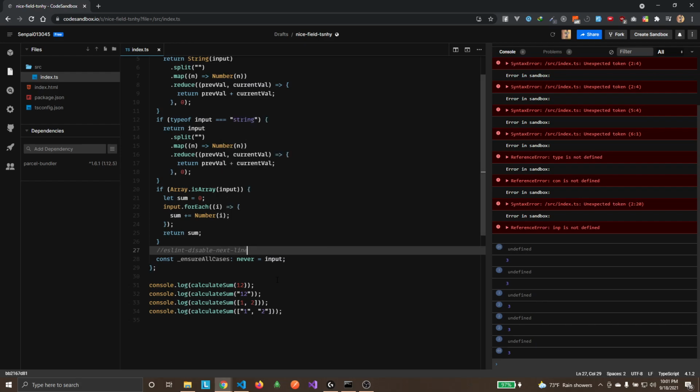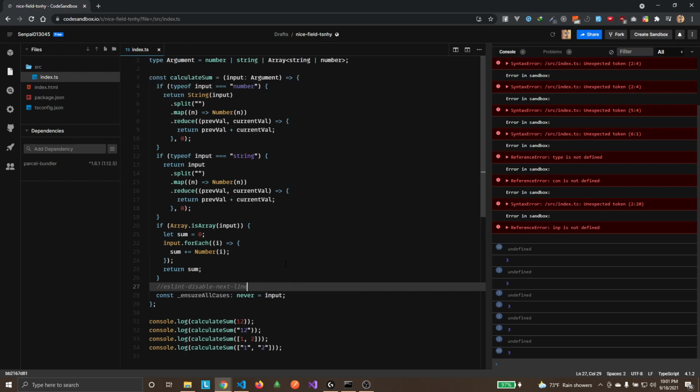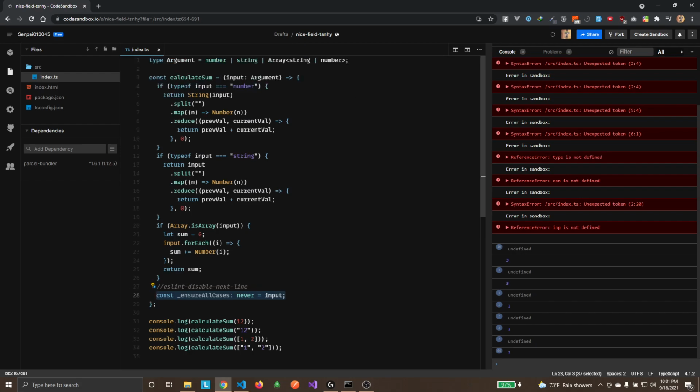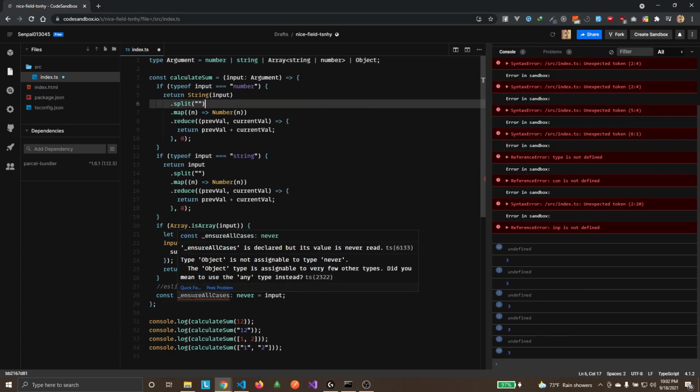So by doing this, we have ensured that we have handled each and every case where the input is going to be of type either number, either string, or an array of either number or string. This line right here is a sort of guard that asks the developer to handle each and every type case. So for example, if I go over here and add a type like object, it's gonna complain because we have not handled the type object.